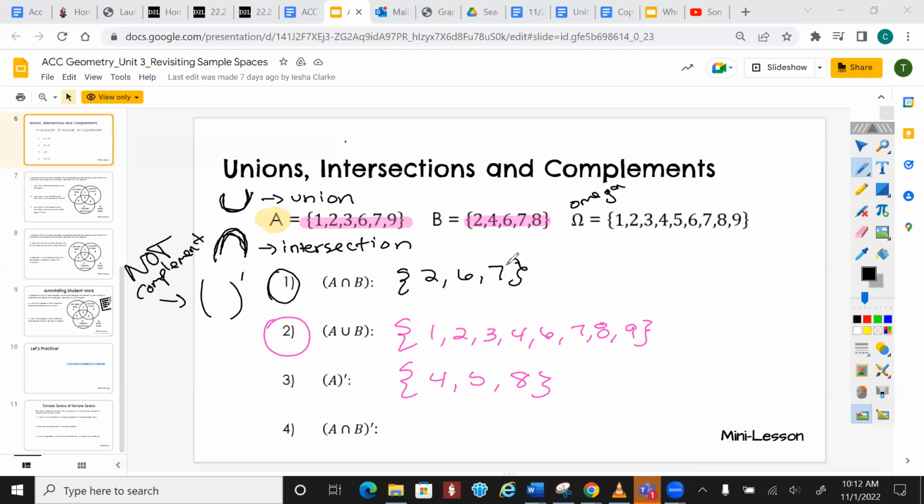We're going to not include 2, 6, 7 and write out the rest. It's everything else. Everything they have that's crossed over, not. So that's going to be 1, 3, 4, 5, 8, and 9, right?